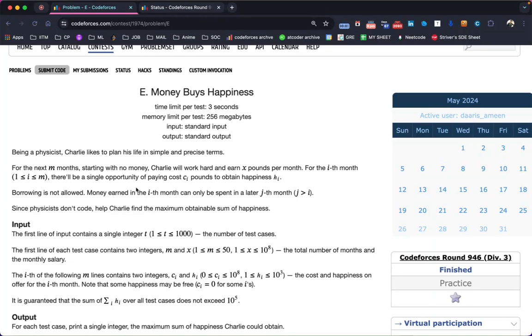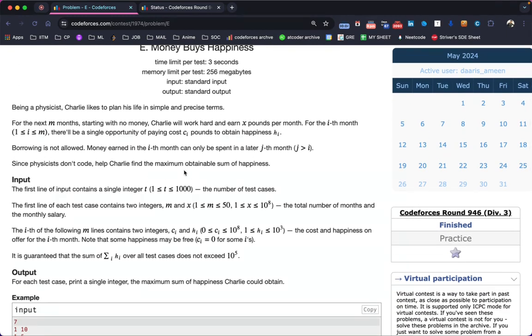So many months you have earned, right? That total sum can be used to buy the happiness HI for that ith month. So we need to find the maximum obtainable sum of happiness. Whenever you see this word maximum, the only concept that should ring in your mind is DP. So this problem is solved using dynamic programming.